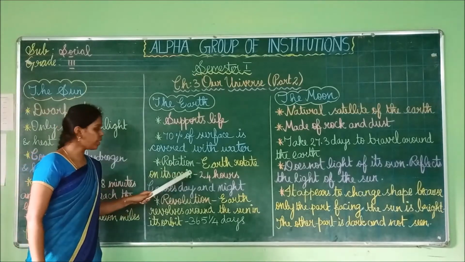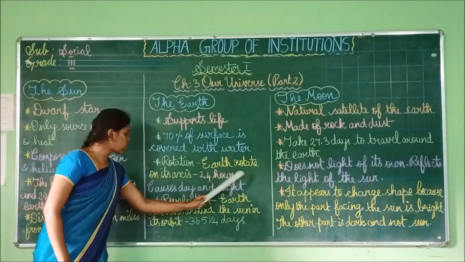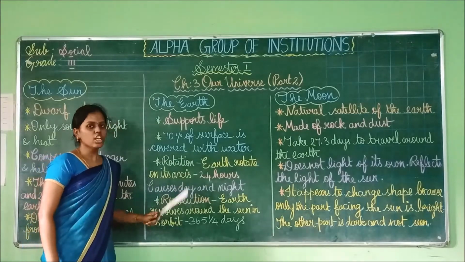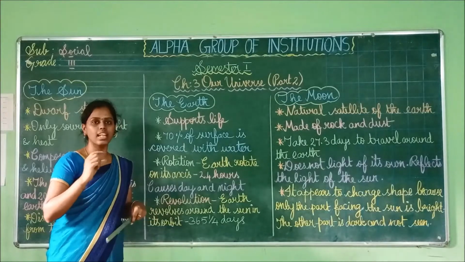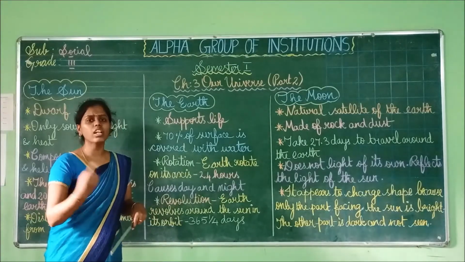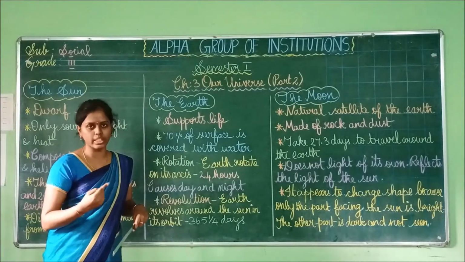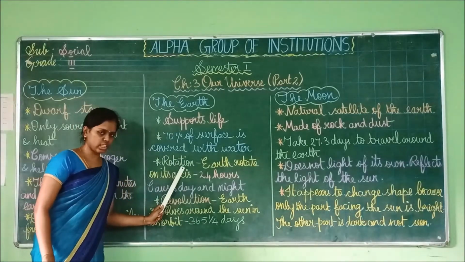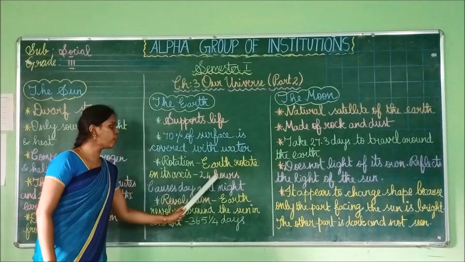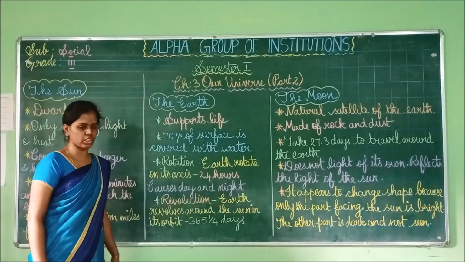Then rotation. What do you mean by rotation? Earth rotates on its axis. So the Earth will be rotating on its axis. Axis means a line. In a line it will go on rotating. Okay. So that movement is called rotation. So it takes 24 hours to complete one rotation.